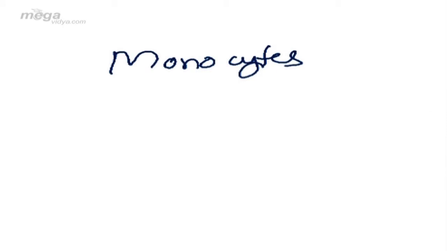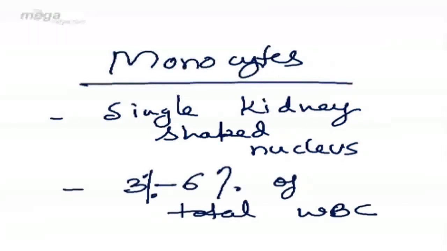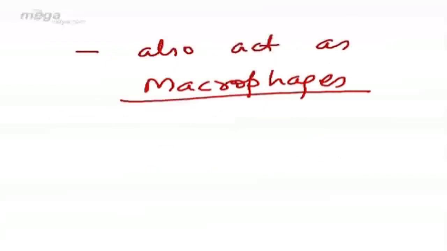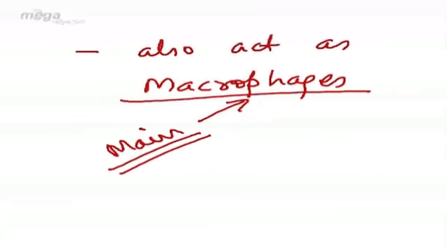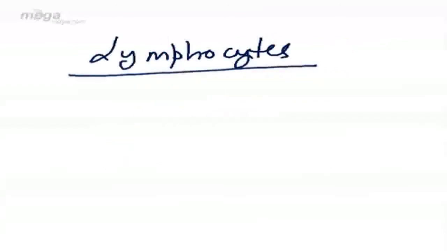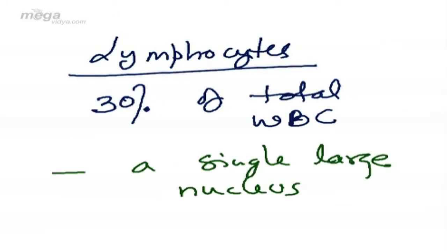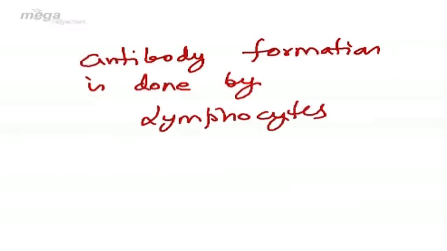Coming to agranulocytes, monocytes. They contain a single kidney-shaped nucleus. They constitute 3 to 6% of total WBCs. They also act as macrophages. In fact, the main macrophages of the immune system are monocytes. And the last of the WBCs, but not the least, are lymphocytes. They constitute about 30% of total WBCs. They contain a single large nucleus. Antibody formation is done by lymphocytes.